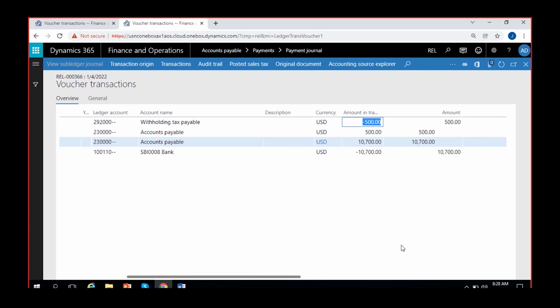So is this clear for all of you? Any confusion in this application of both sales tax and withholding tax at this point?